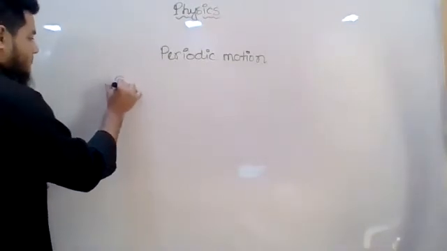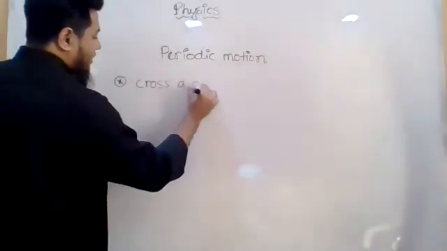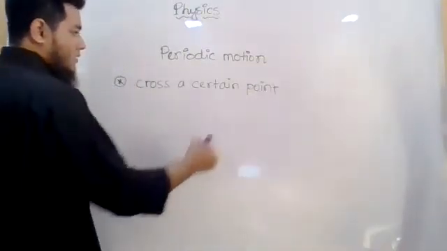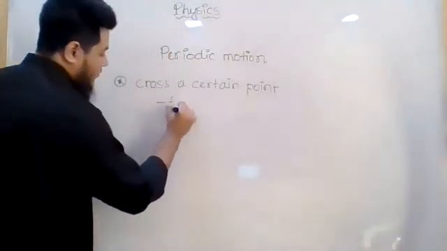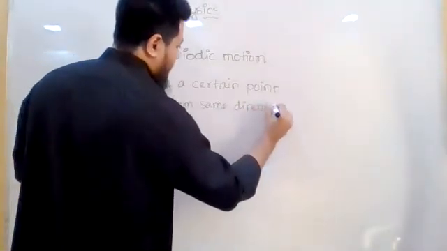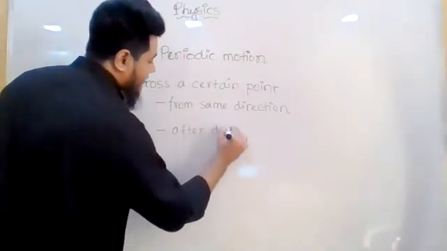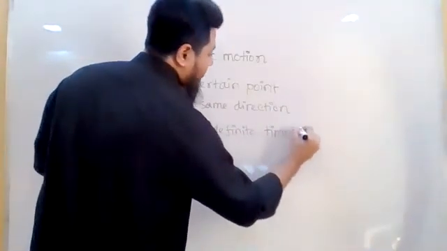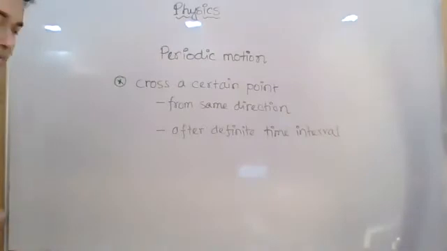So periodic motion: a body has to cross a certain point from the same direction. Actually, I better write it in this way: from the same direction. And the second point that you have to write is after a definite time interval. Definite or fixed time interval, okay?